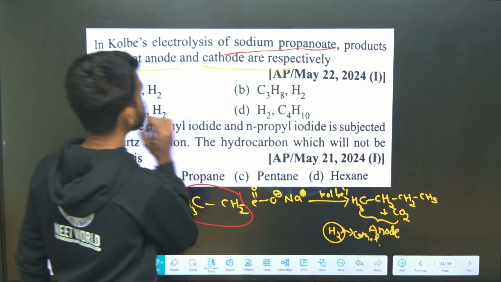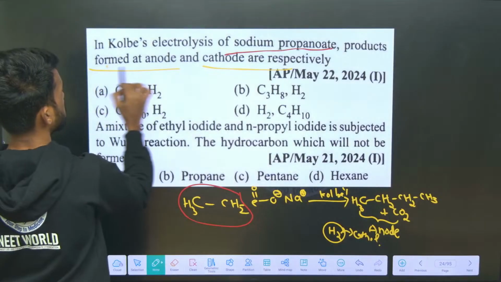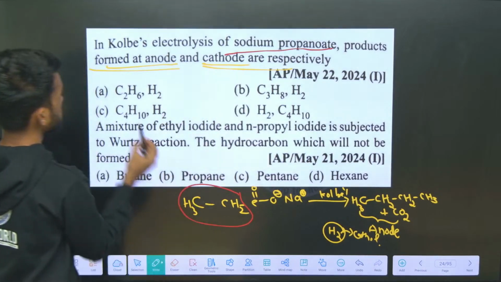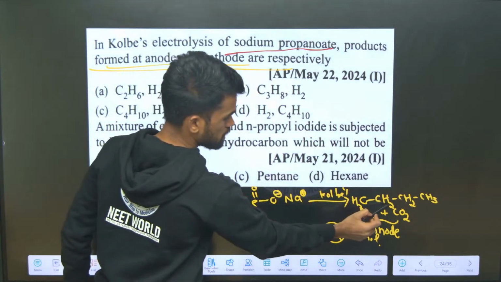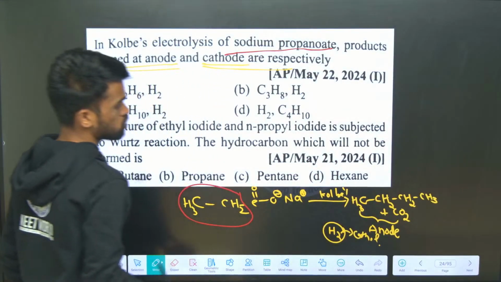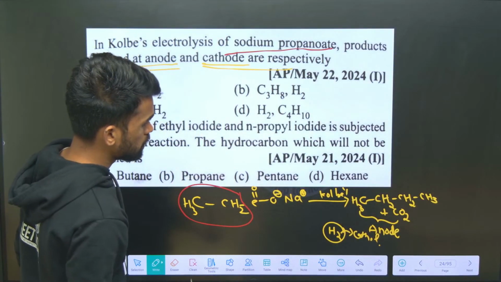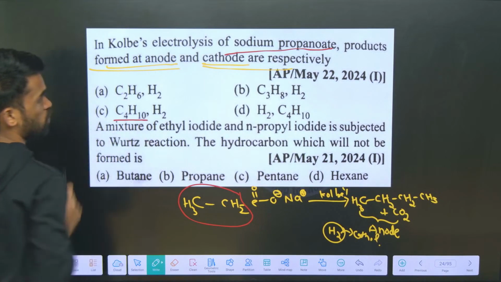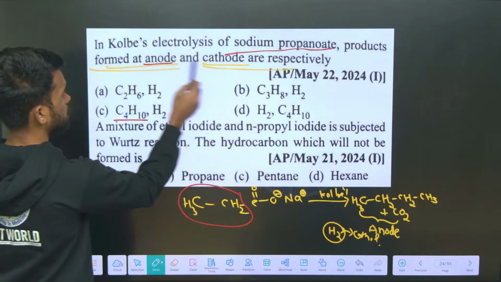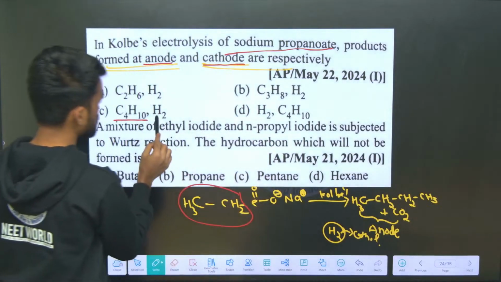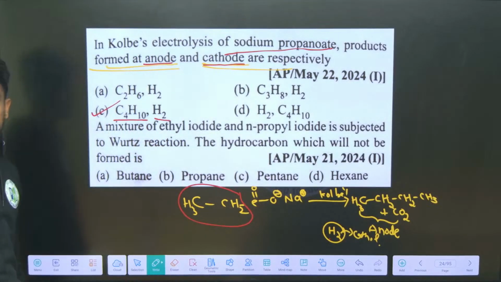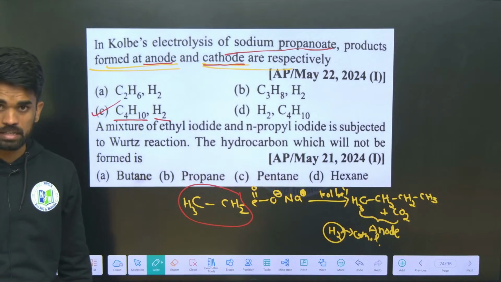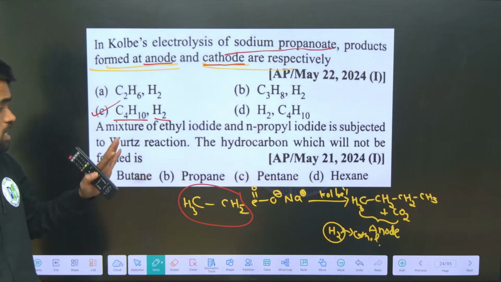Now, based on this, the products formed at anode and cathode are... see, C2H6? Is this C2H6? No, it is butane now, so C4H10. The product C4H10 is formed at the anode, and at the cathode hydrogen gas is released. So option C is perfect for the question. I hope the discussion is clear on Kolbe electrolysis.